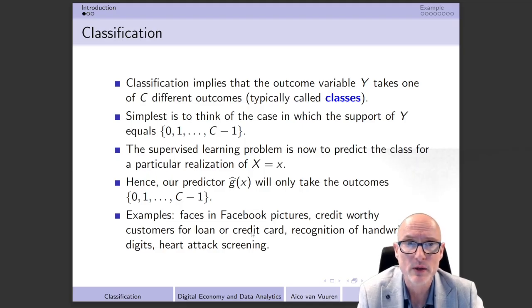What does that mean? That means of course that you get a lot of information about a particular individual. You would like to get the income of the individual, whether the individual already has loans, and what the spending of the individual is.